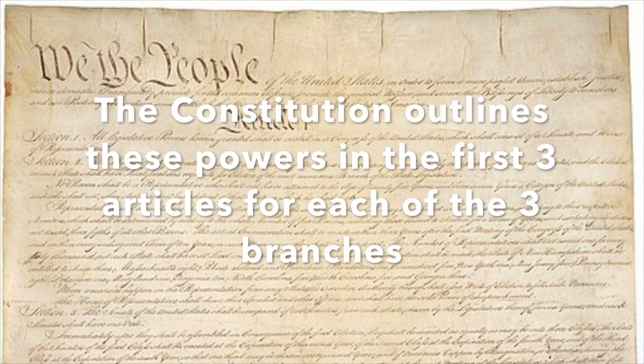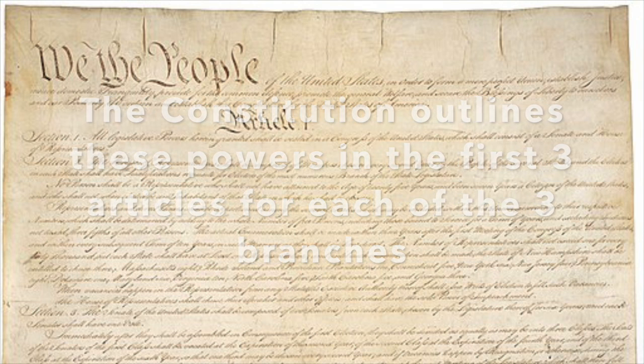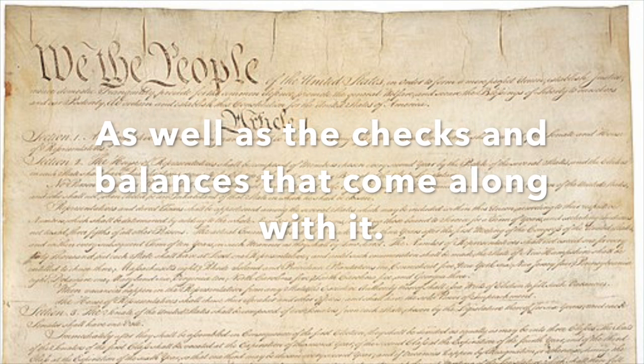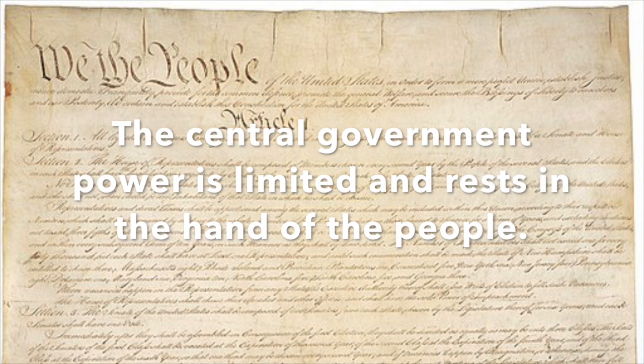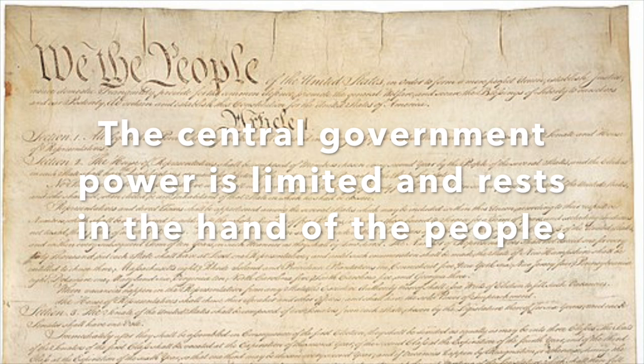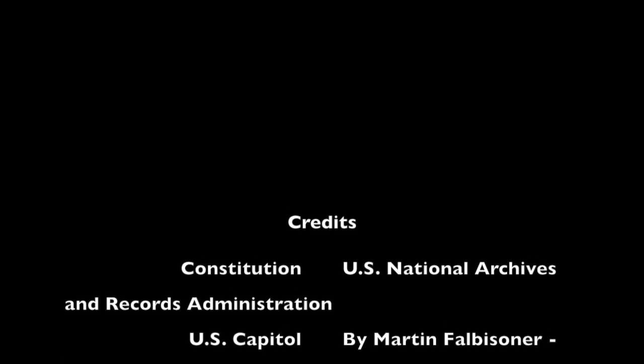The Constitution outlines their powers in the first 3 articles for each of the 3 branches, as well as the checks and balances that go between the branches. All in all, the central government power is limited and rests in the hands of the people as a democracy.